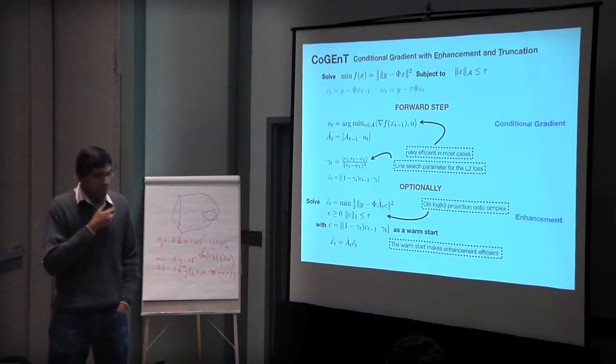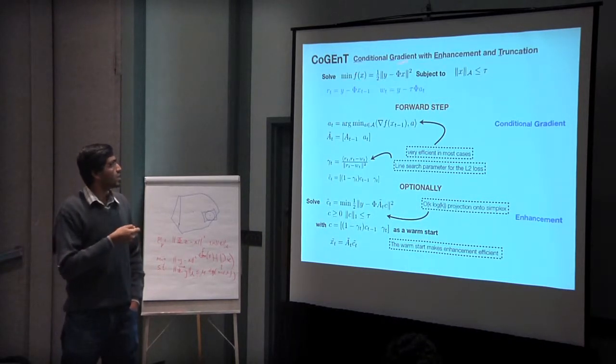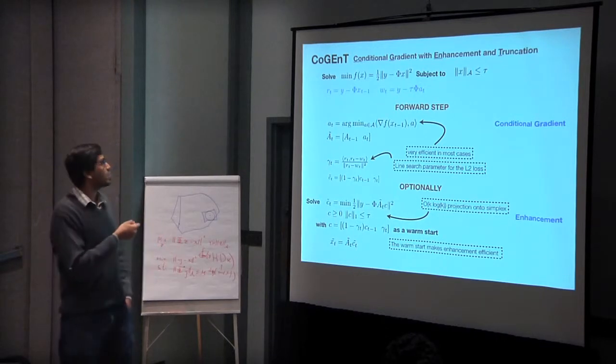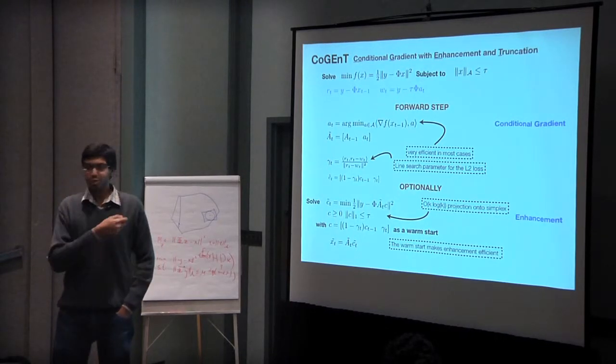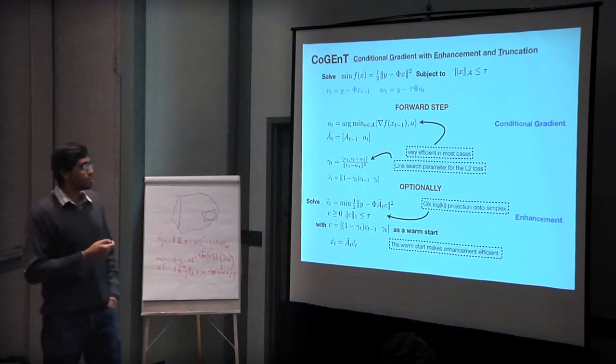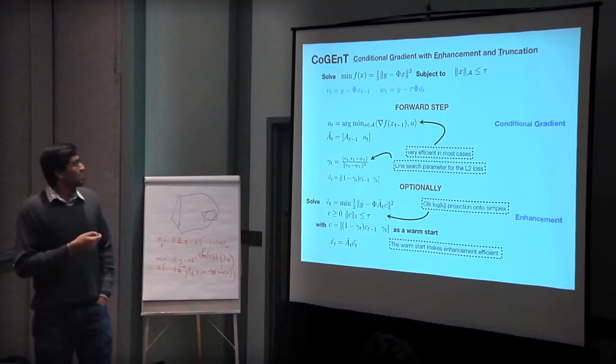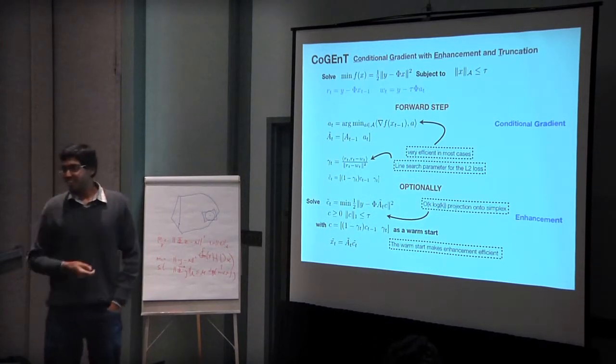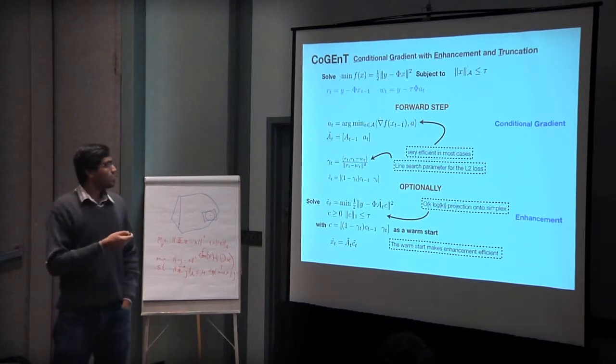And so we call our method COGENT. It's this conditional gradient with enhancement and truncation, which is why I keep calling it conditional gradient and not Frank-Wolfe, because COGENT sounds better than, for example, Fuent. So anyway, this is the problem you're trying to solve, okay? And there are like 3 stages to it, basically.